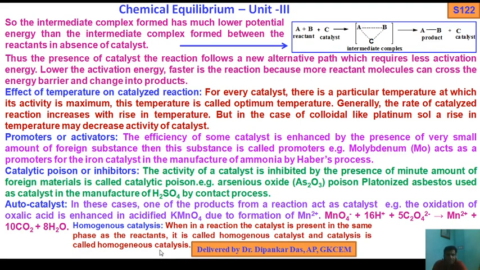Now come to homogeneous catalysis. When in a reaction the catalyst is present in the same phase as the reactant, as I told you in the earlier video lecture, whether gas, solid or liquid, then it is called homogeneous catalysis. So homogeneous catalysis means the reactant and catalyst should be in the same phase.